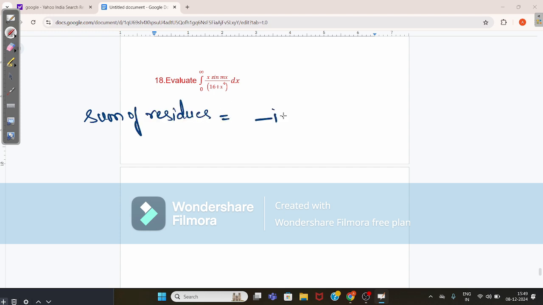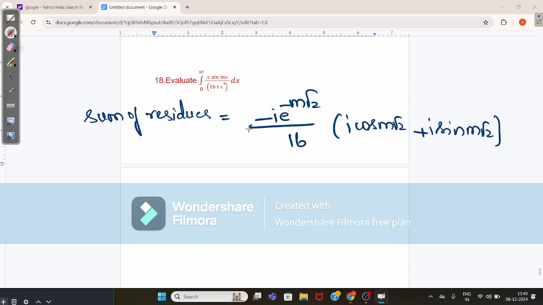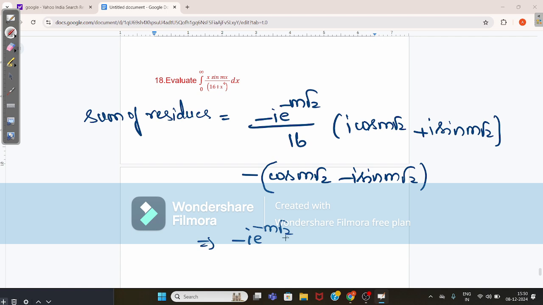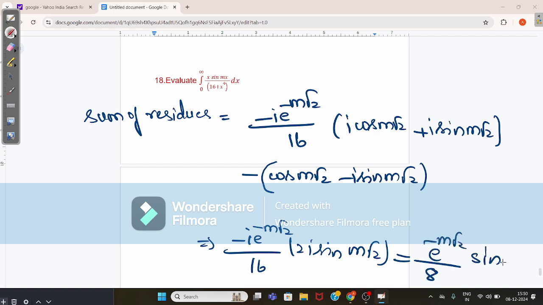It is -i e^(-m√2) by 16 into (cos m√2 + i sin m√2 - cos m√2 + i sin m√2), which is equal to -i e^(-m√2) by 16 into 2i sin m√2, which is equal to e^(-m√2) by 8 into sin m√2.